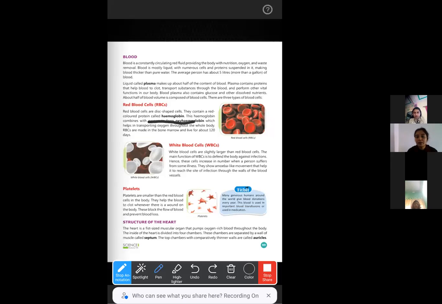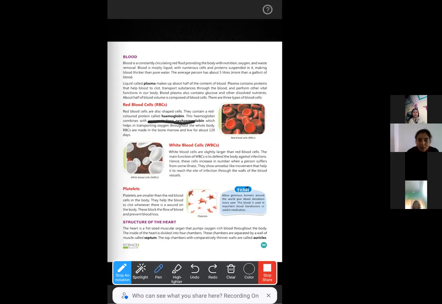Whereas another type called lymphocyte will create antibodies. Do you know what an antibody is? Antibodies are vital parts of our immune system. They help us to inactivate the pathogens, the antigens that the pathogens have. So we can say that white blood cells play an important role in our immunity.